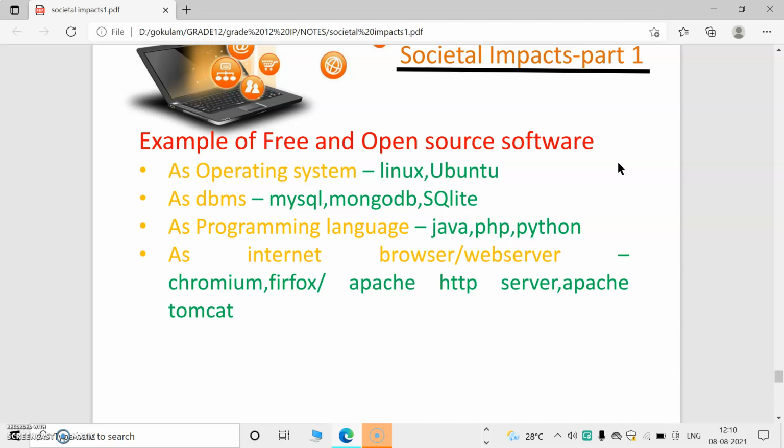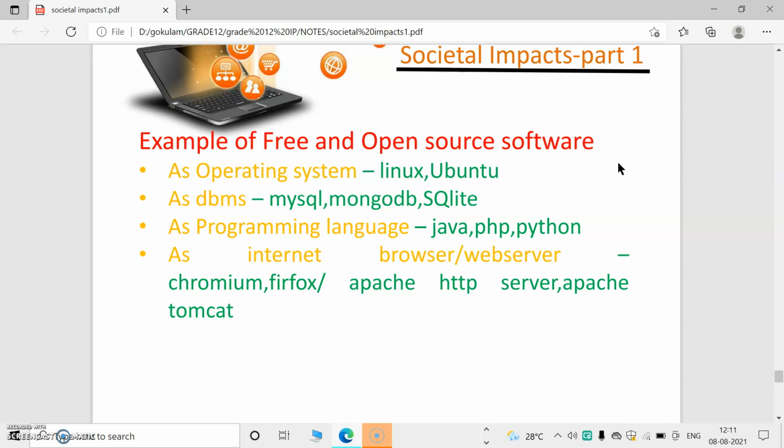So we are studying MySQL, which is free and open source software, MongoDB, SQLite. Then as programming languages, Java, PHP and Python. Python is FOSS, that means free and open source software. Then in internet browsers and servers, we can use Firefox, Apache Server, Apache Tomcat, Chrome. These all are free software.